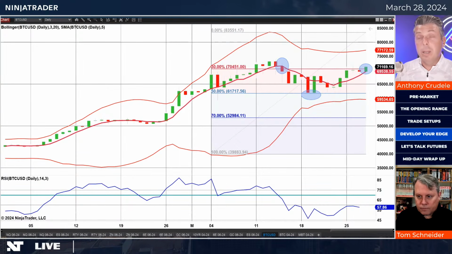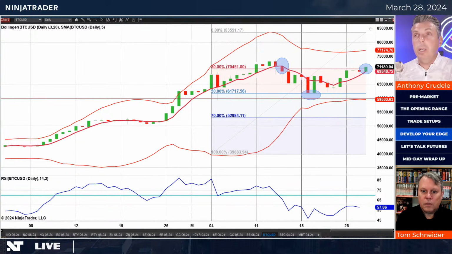I'll find good stops. I'll find potential targets, but I need to understand what part of the cycle Bitcoin is in, in a certain environment. And right now, as we start to push up here, if we were to start to see us continually hold above 70,400 in the cash, you could start to see this thing look to make new highs again. And then where would you have your big picture target? Bitcoin also, unlike a lot of the other markets, will tend to run to these kind of extreme targets, we'll call them. And old highs or peaks are areas where I look for resistance or potentially support.